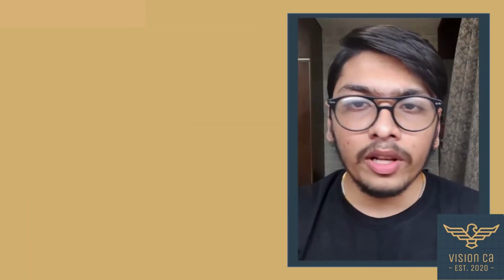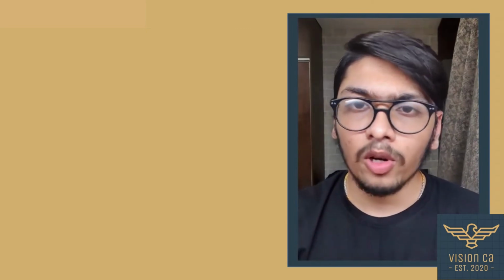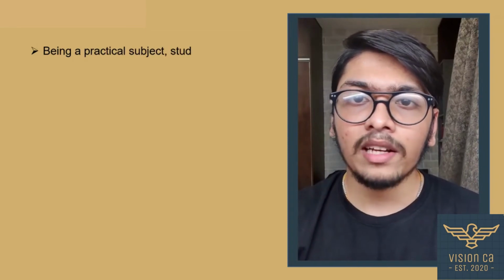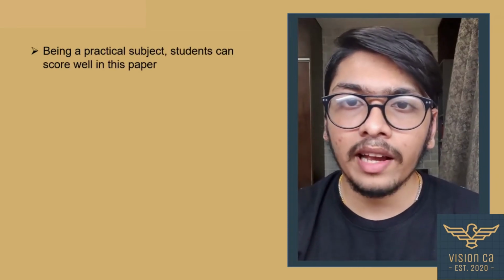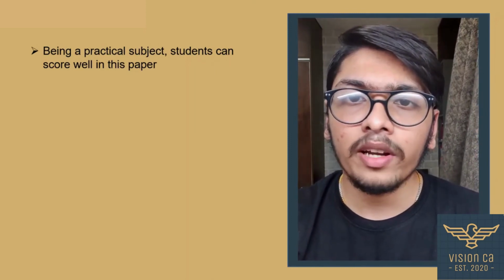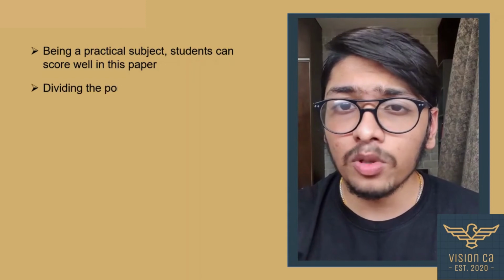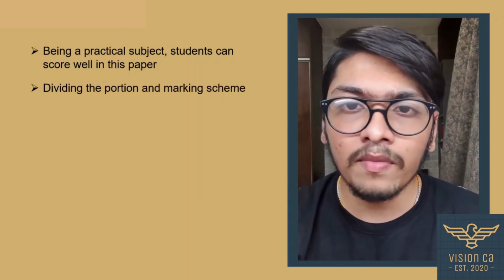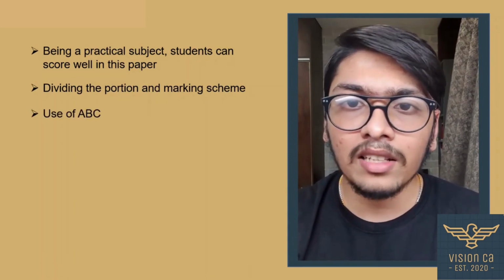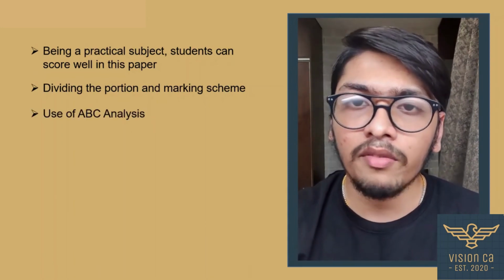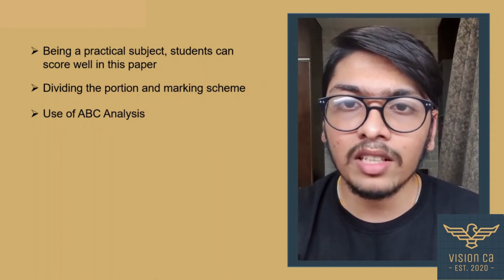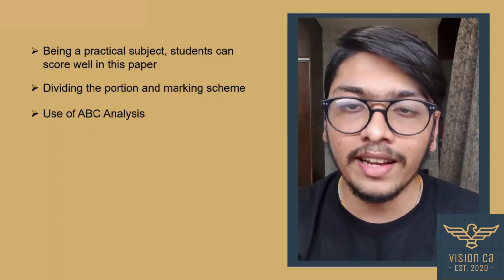So these were the important points which a student should surely follow. The first point was on Advanced Accounts being a practical paper. A student can surely score very well in this paper, and he can boost his scoring in group 2 due to this paper. The next point was on the entire portion being divided into parts and the marking scheme for those chapters. Then I had discussed the ABC analysis. You can watch the video which was uploaded earlier on Paper 3 of CA Intermediate, which is costing, where I have discussed this ABC analysis in detail.